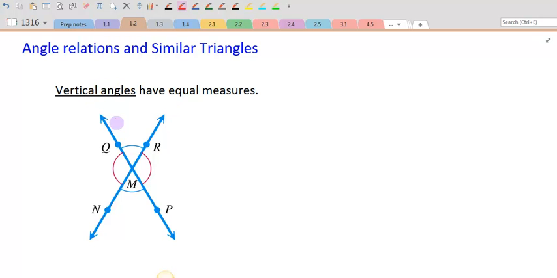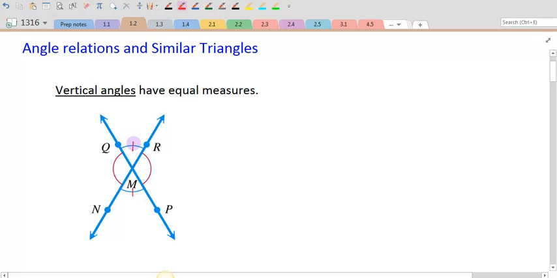What that means is I have two lines here that are intersecting, and you can see from this diagram that angles that are opposite each other would be equal in measure. So this angle down here, angle M, would have the same degree measurement as this angle up here, which would be angle QMR.